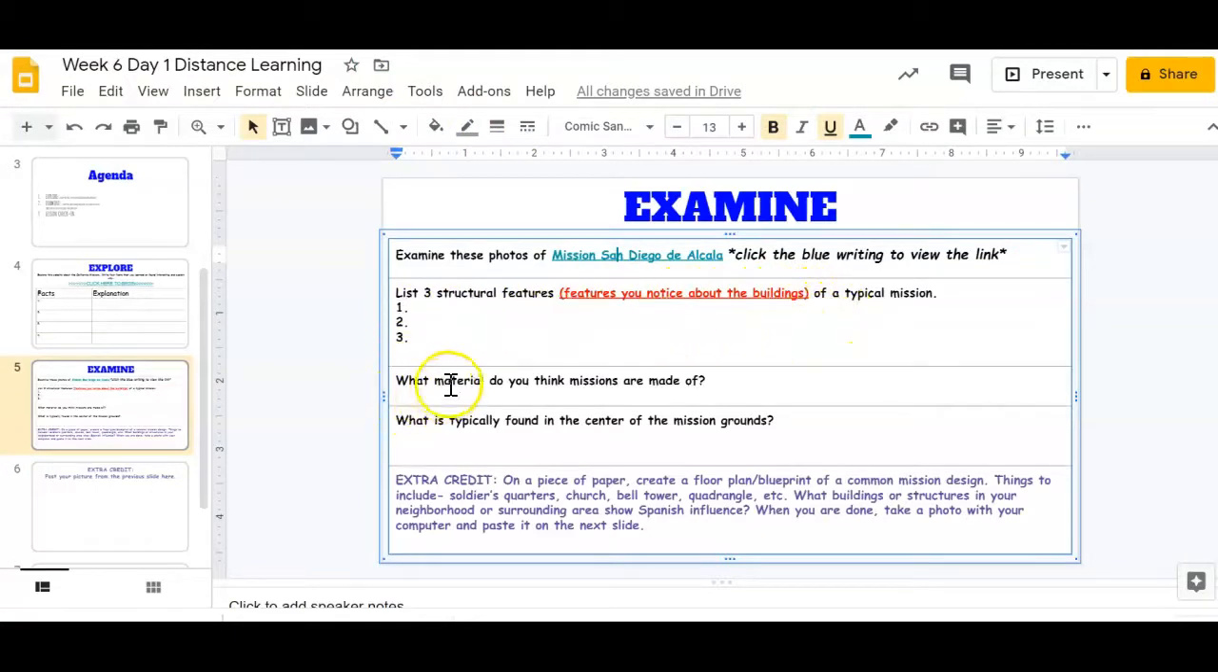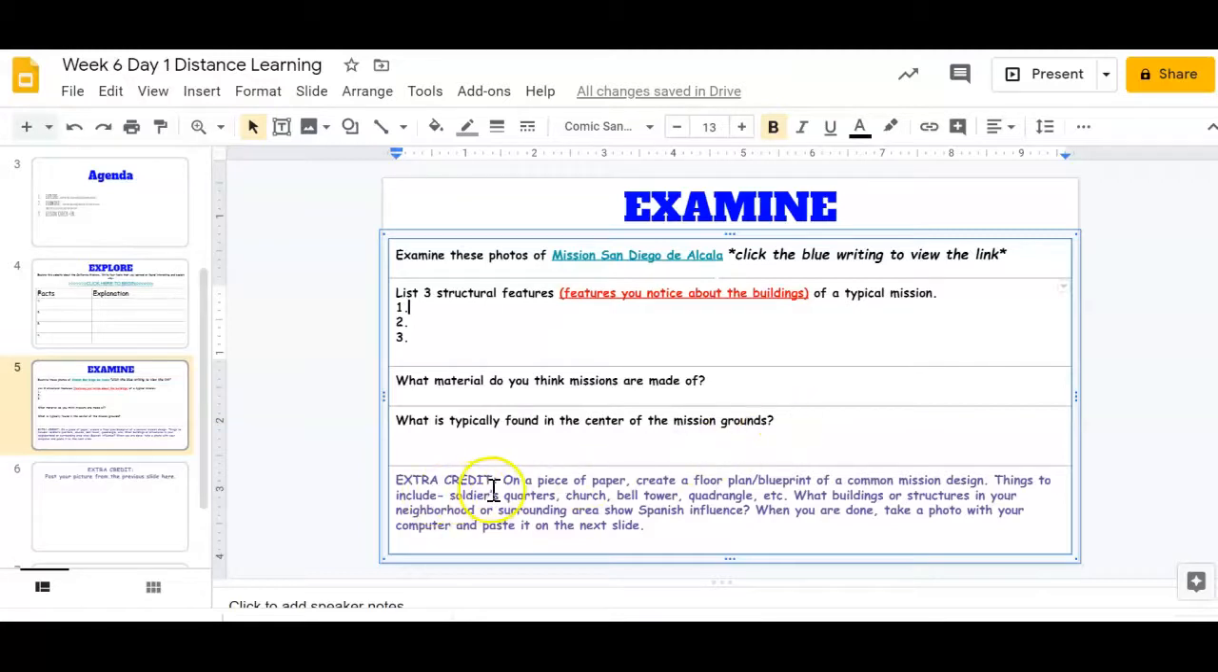Okay, and then it's talking about of a typical mission. So not just that mission necessarily, it could be the missions that you looked at before as well. So there should be something that most missions have in common. So you want to go ahead and look for those commonalities, and then you're going to write them here. What material do you think missions are made of? Maybe you'll find it in the writing, or maybe you'll make a really good guess, depending on how well you examine those photos. And what is typically found in the center of the mission grounds? So the mission, in the center of the mission, what is usually found there? When it says mission grounds, it means like the mission location.